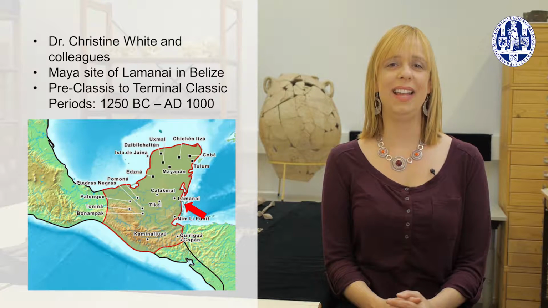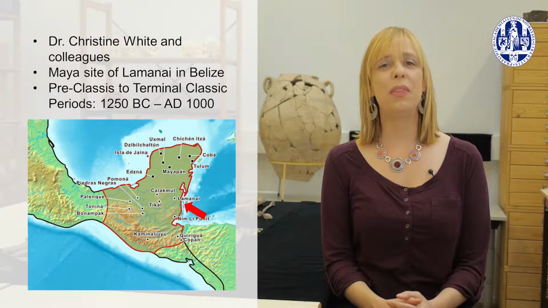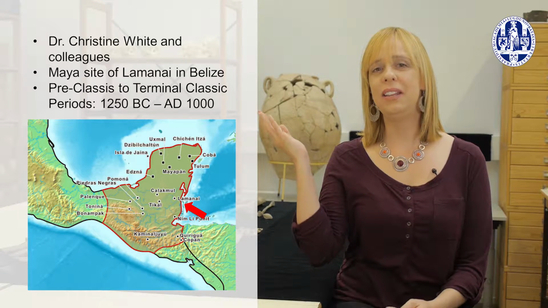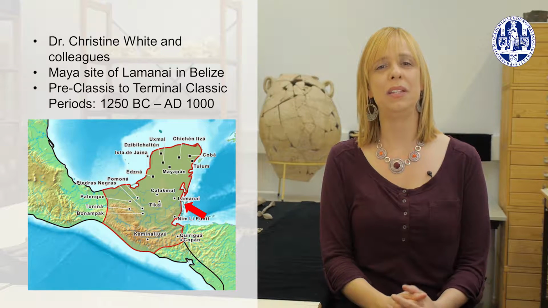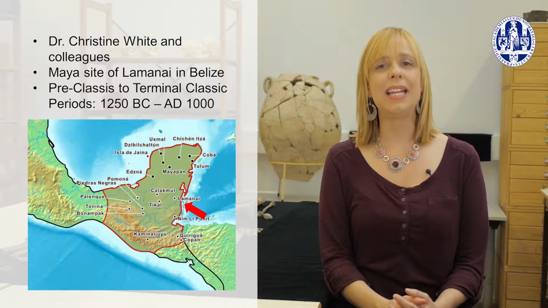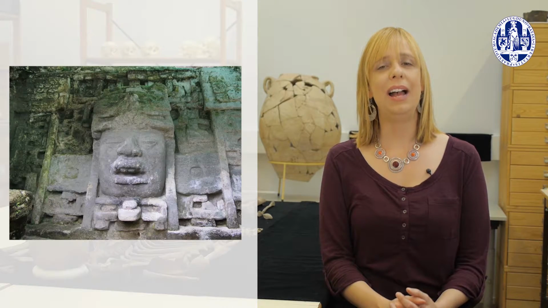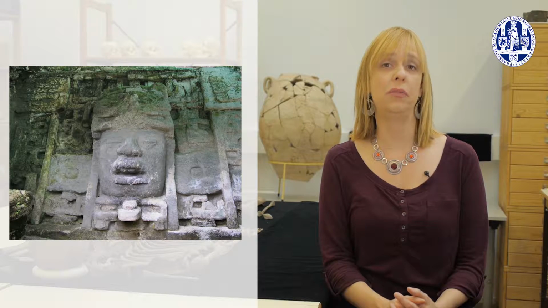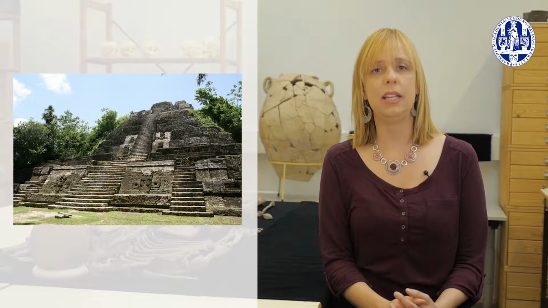One interesting case study is research done by Dr. Christine White and colleagues at the Maya site of Lamanai, located here in modern-day Belize. This site yielded human dental remains from 1250 BC to AD 1000, a time span of over 2,000 years. After AD 1000, the Maya civilization became a fraction of what it once was, with some saying there was a collapse of their civilization.